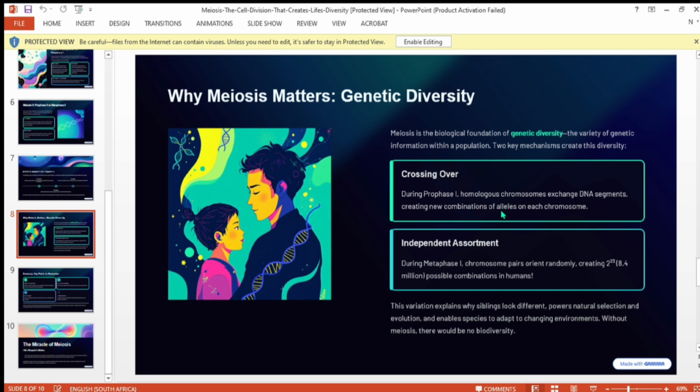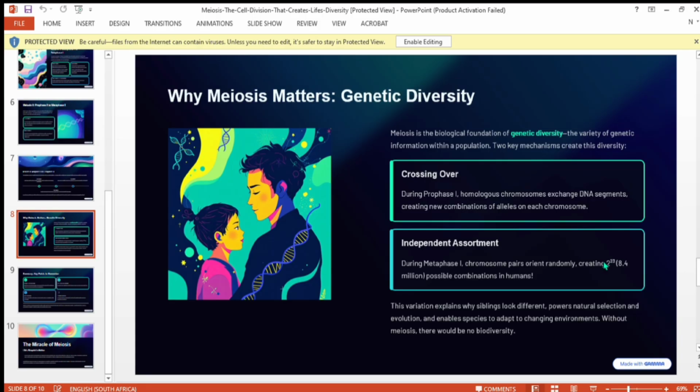Also know that alleles contain a portion of DNA. Independent assortment: during metaphase 1, chromosome pairs orient randomly, creating 2 to the power of 23, about 8.4 million possible combinations. Fertilization combines two haploid sets.